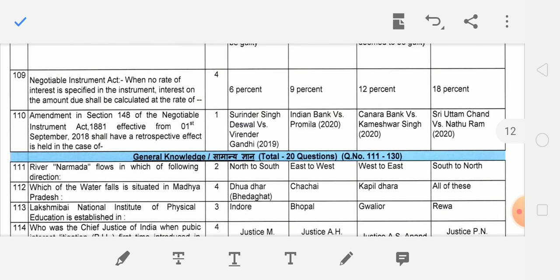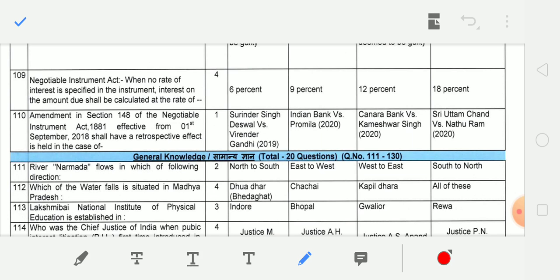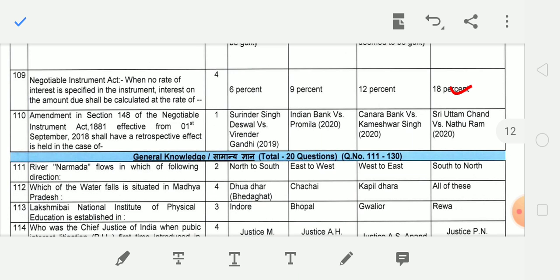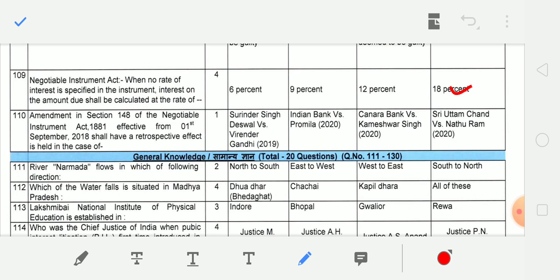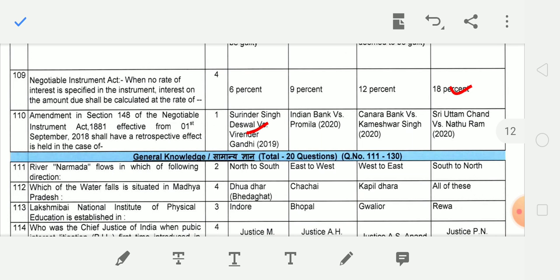When no rate of interest is specified in the instrument, then interest on the amount due shall be calculated at the rate of 18%. Next, amendment in section 148 of Negotiable Instrument Act 1881 effective from 1st September 2018 shall have the retrospective effect, as held in the case of Surinder Singh Deswal versus Virender Gandhi 2019.